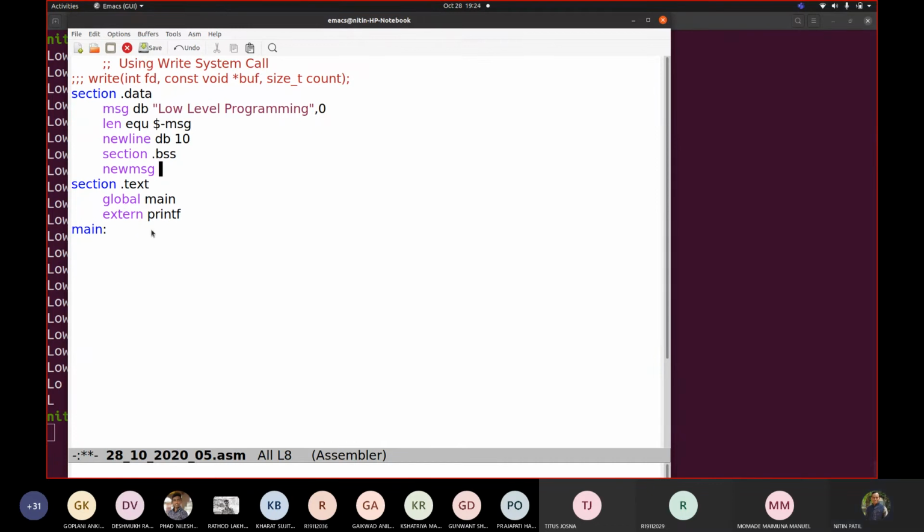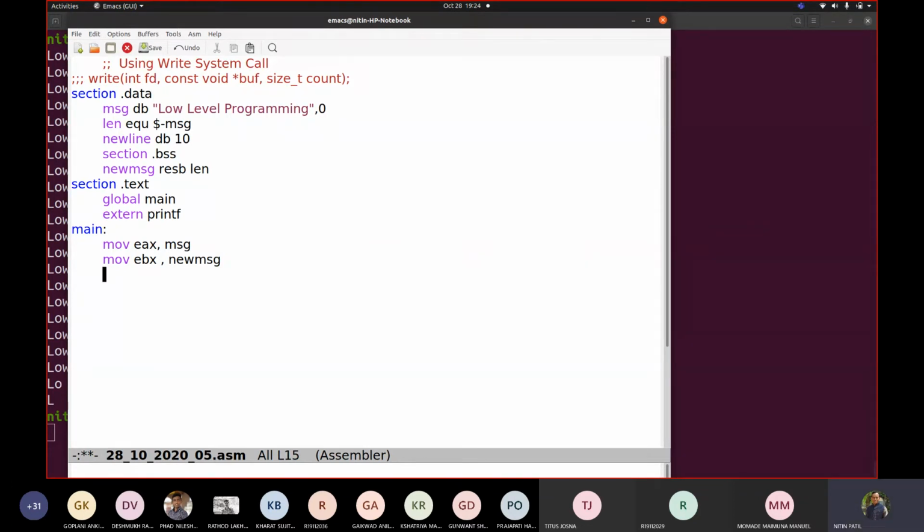It should copy the whole string which is available there, with the length. What is the length this msg is having? I want the same string to be printed by it, and I will use printf there. Fine. Now how can we do this? Let us first give the address of this: mov eax, msg, and the second string I want to use into ebx. So what is that? New msg.